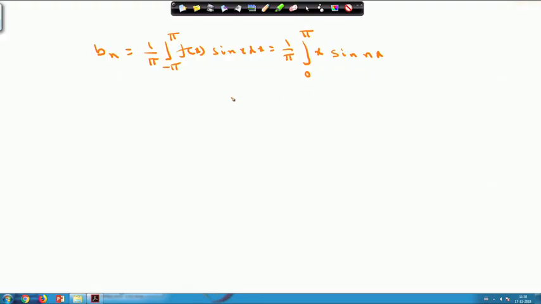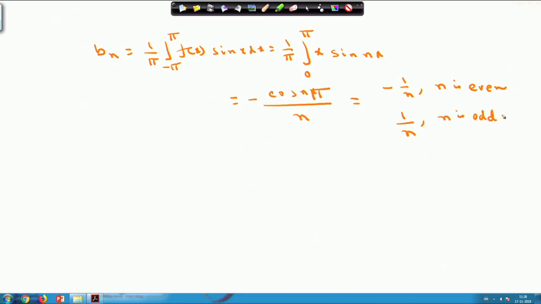If you evaluate this, you will obtain minus cos n pi by n, so it will be equal to minus 1 by n when n is even, and equal to 1 by n whenever n is odd.